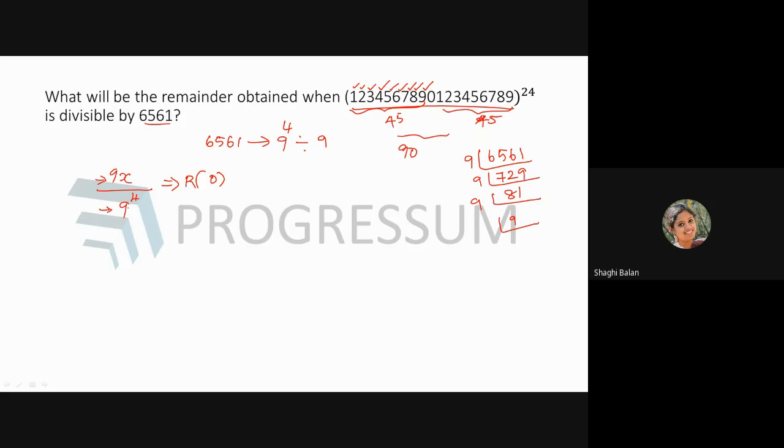Are you getting me? Anyway, 9 power 4 is 6561, but here the value will be greater. So if you are dividing this number by 9 power 4, what will you be getting? The remainder will be 0. You will be getting some quotient, but your remainder will be 0, because both these numbers are multiples of 9. Is that clear? We are asked to find out the remainder, so the remainder will be 0.